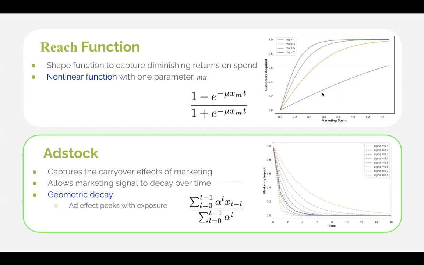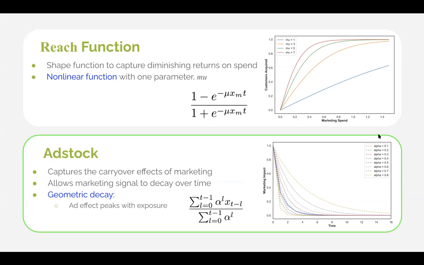Adstock, like I said, is a function to measure how advertising effects carry over and decay over time. We typically use what's referred to as a geometric decay function. And the primary parameter there is alpha, which is basically the decay rate. So as alpha increases, the rate of decay slows over time.